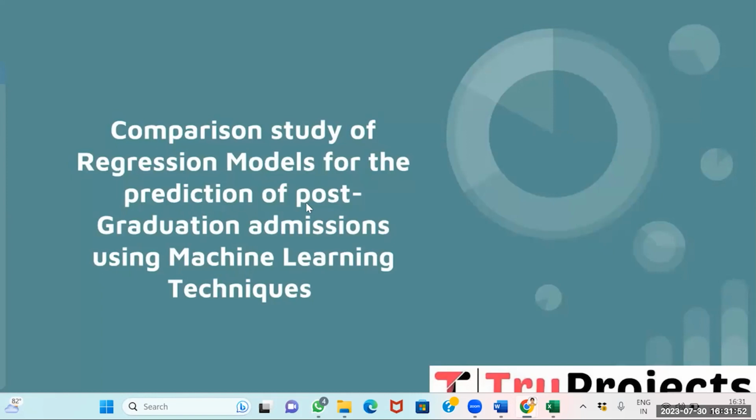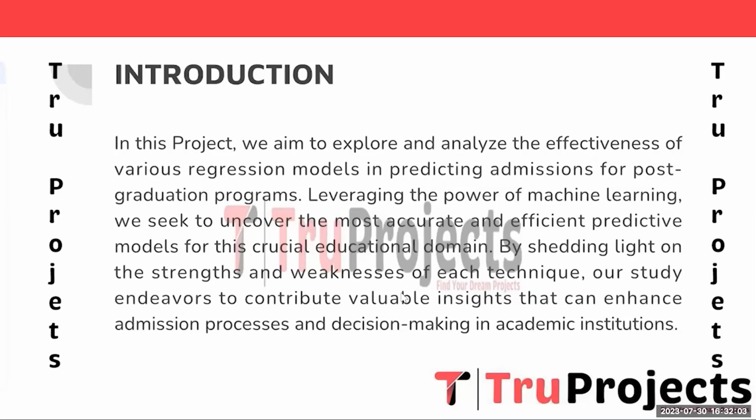Comparison Study of Regression Models for Prediction of Post-Graduation Admission using Machine Learning Technique. We have to explore and analyze the effectiveness of various machine learning algorithms. In today's data-centric world, academic institutions strive to leverage machine learning to streamline their admission process. Our study delves into this critical area by analyzing 7 prominent regression models. Through extensive experimentation and evaluation, we aim to identify the model that excels in accurately predicting post-graduation admission, empowering the institution to make informed and efficient decisions.